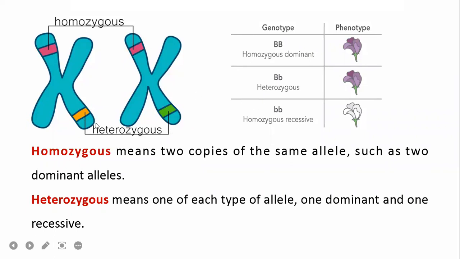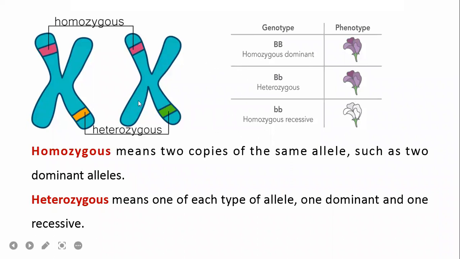Heterozygous means both are, for example, flower color producing genes. One produces purple, one produces white. The petal color is purple when this gene comes, it is white when the other gene comes.